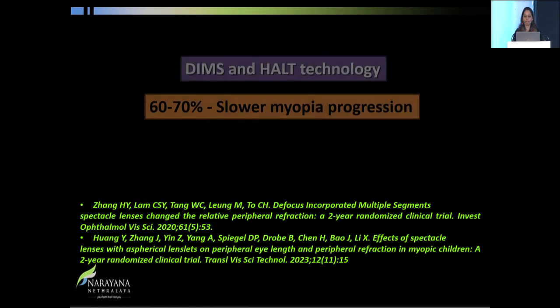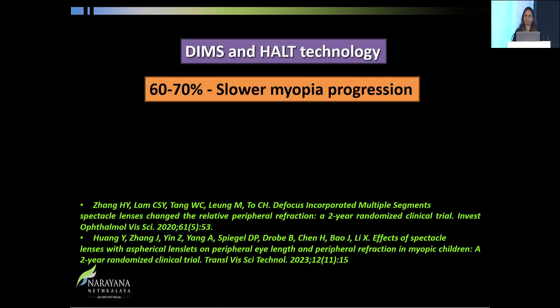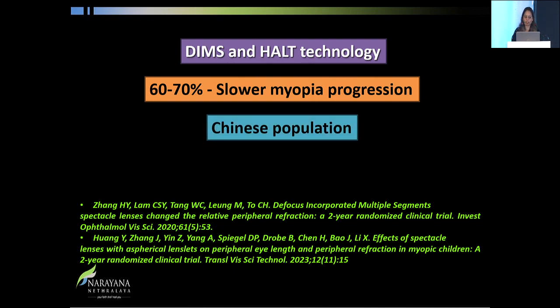Now we come to what is available: the DIMS and the HALT technology, where we have a lot of papers, and Zeiss is coming into it. But what it primarily shows is a slowing down of myopia progression by 60 to 70%, more so in the Chinese population. Unfortunately, we don't have any proper publication which talks about the Indian population.